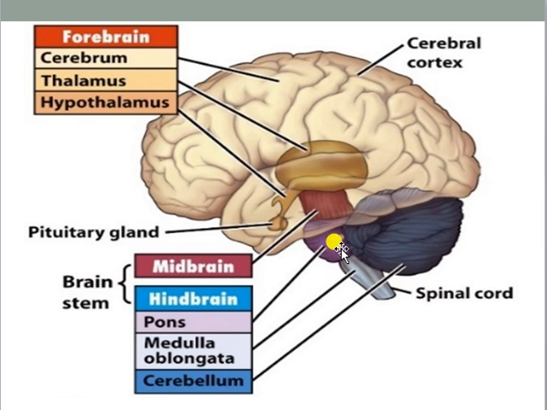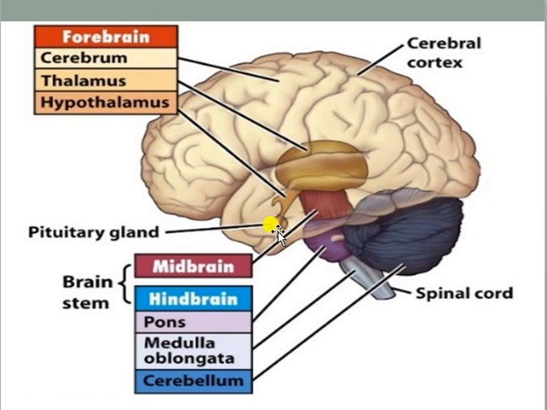First one is pons, this purple colored part, which is controlling the respiration. Already we have seen in the previous slide. Next, this is the medulla oblongata. This stem-like structure, brain stem, is known as medulla oblongata. And cerebellum, the lower next portion, blue color, is responsible for maintaining the body posture. Another more important thing is that this is the thalamus, you can see in the figure, and this is the hypothalamus.